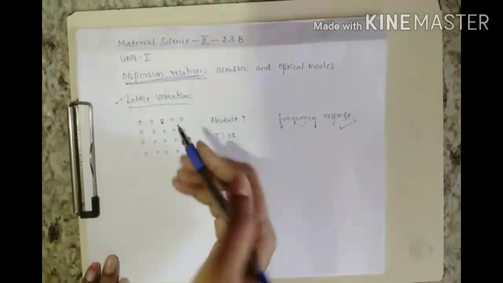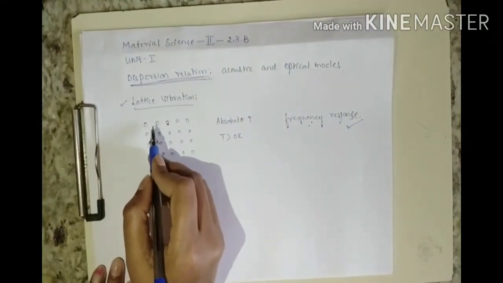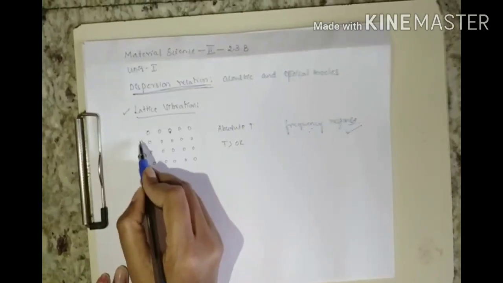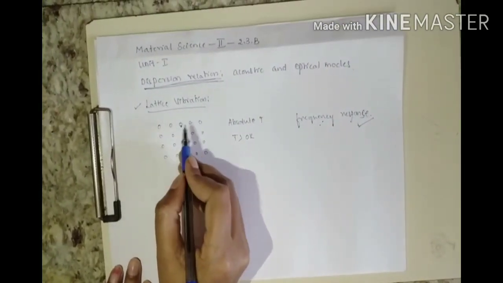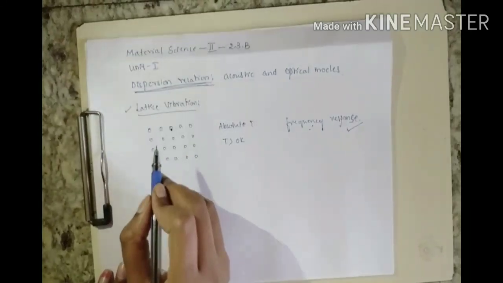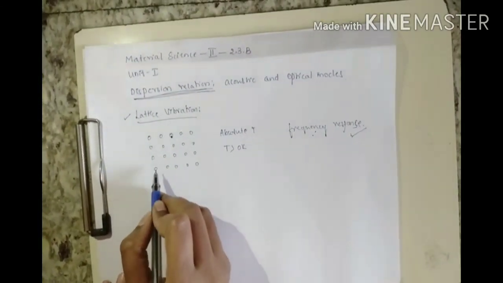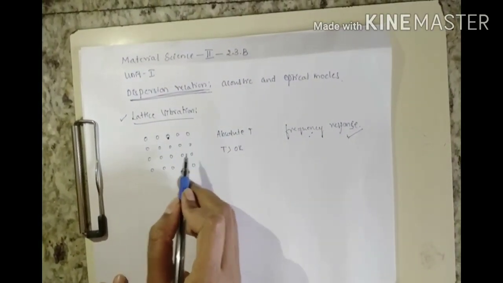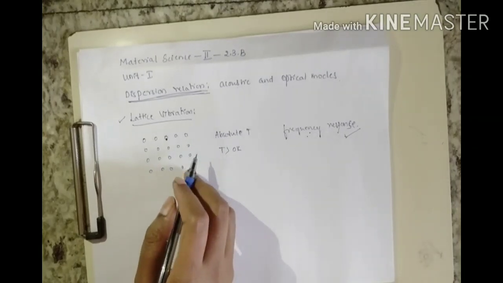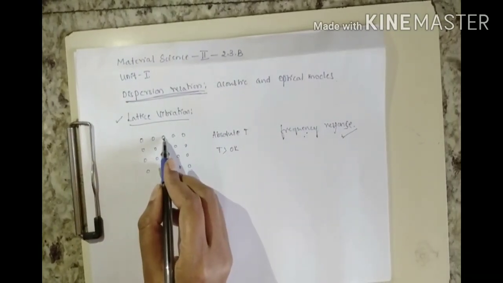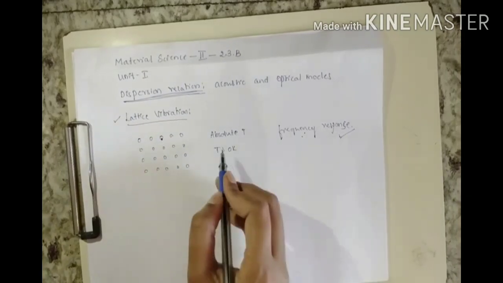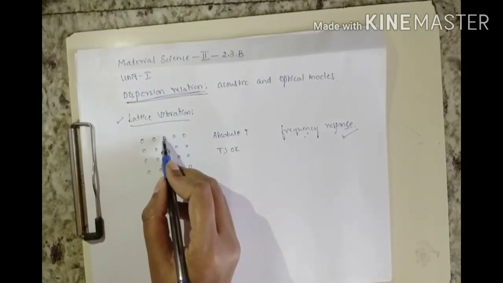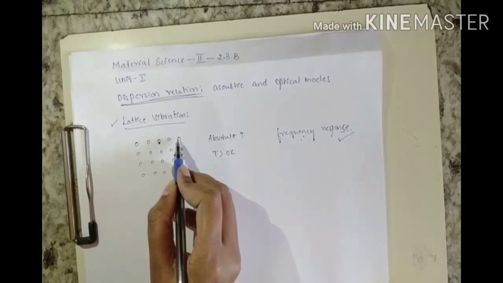Before that, a lattice consists of discrete atoms, discrete particles. So you need to apply the quantum mechanical picture in the case of lattice vibration. As I said, at temperature greater than 0 Kelvin, these will gain thermal energy and start oscillating.